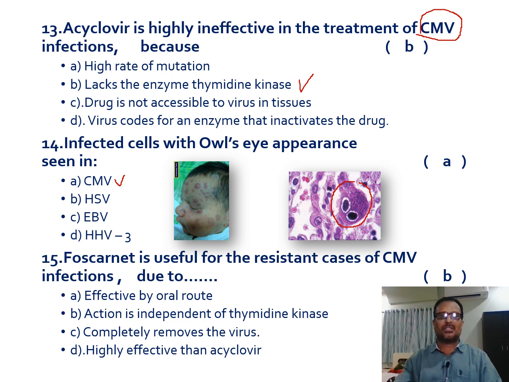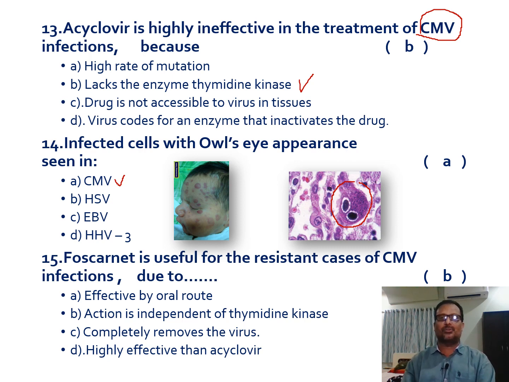And foscarnet is useful for the resistant cases of cytomegaloviral infections because, one option, it is effective by oral route. Foscarnet usually will be given always by intravenous route, and its action is independent of thymidine kinase. That's the right answer, because in case of resistant cases with ganciclovir, we have to go for foscarnet because the action of foscarnet is independent of thymidine kinase. So this foscarnet can act on this particular organism and completely remove the virus, and is highly effective than acyclovir.